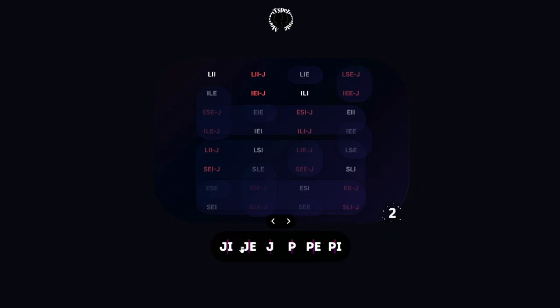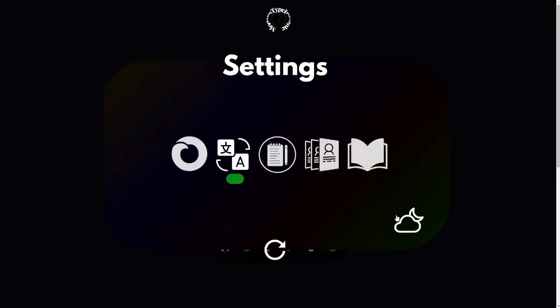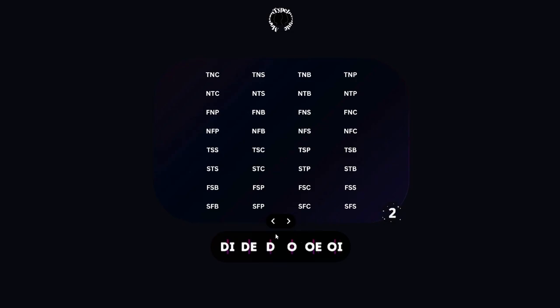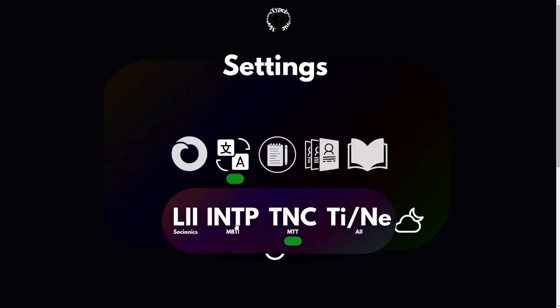So for Socionics, we went out of our way to add this little thing here. You can see how it's JIG instead of the other thing. You're going to have to live with that forever. I don't know why it is that way, and no one I've asked can explain this to me, but this is just a permanent change if you decide to take it, unless you refresh the website. So that's the first thing. We got Socionics, we got MBTI code, we got MTT, and we got the general Jungian code.